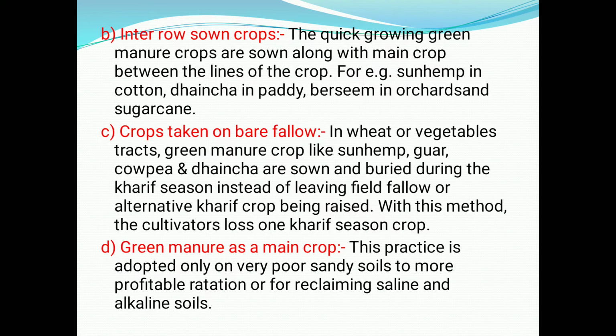Crops taken on bare fallow in wheat or vegetable tracts. Green manure crops like sunhemp, guar, cowpea and dhaincha are sown and buried during the Kharif season instead of leaving the field fallow or taking an alternate Kharif crop. With this method, the cultivators lose one Kharif season crop, with green manure as the main crop. This practice is adopted only on very poor sandy soils, for more profitable rotation, or for reclaiming saline and alkaline soils.